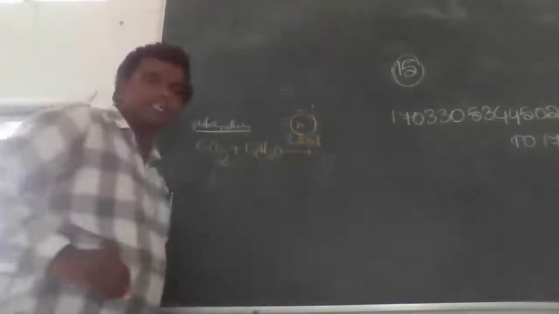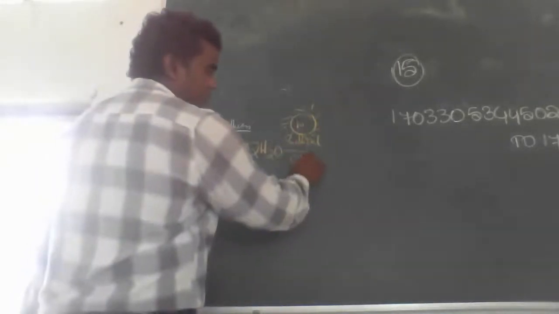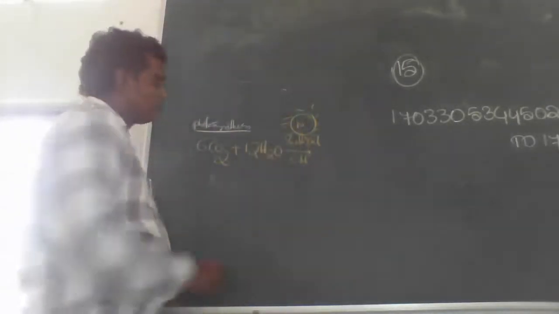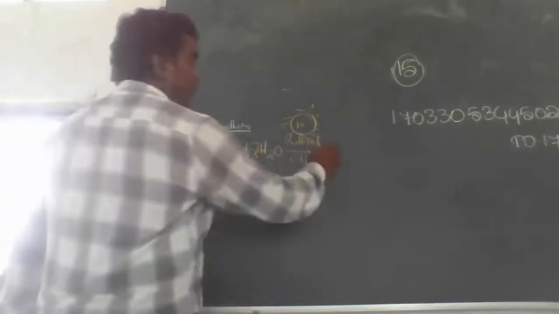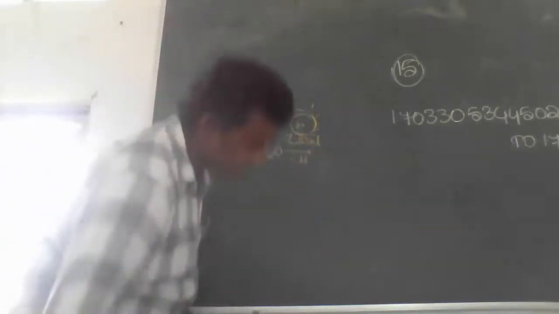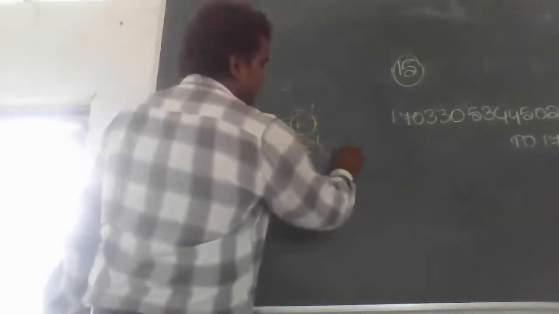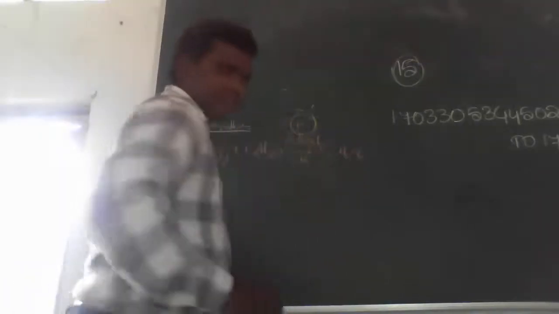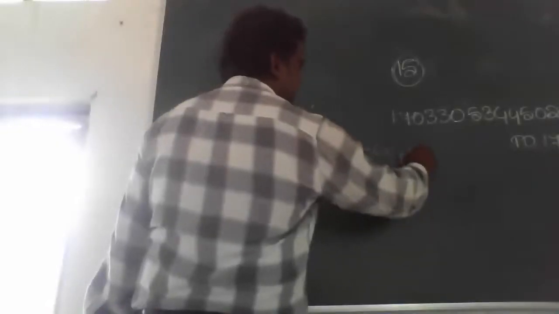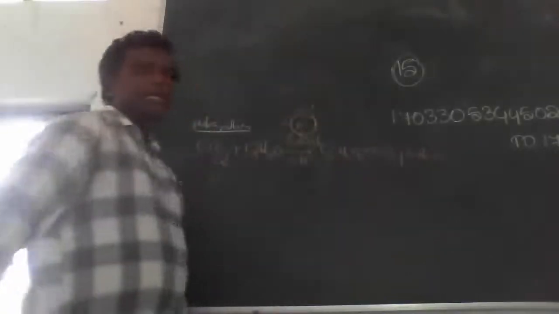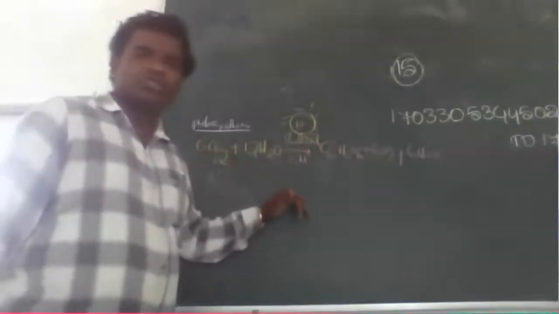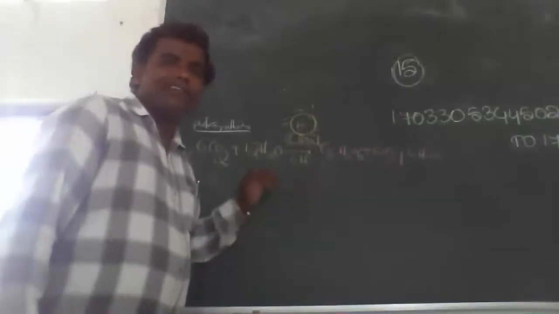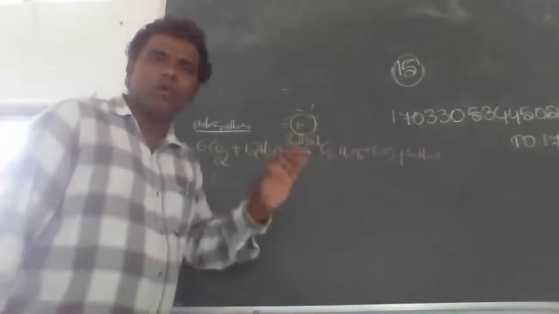In sunlight and in the presence of chlorophyll, what is formed? C6H12O6 plus 6O2 plus 6H2O. This is the chemical reaction of photosynthesis. That's why photosynthesis is a photochemical reaction.